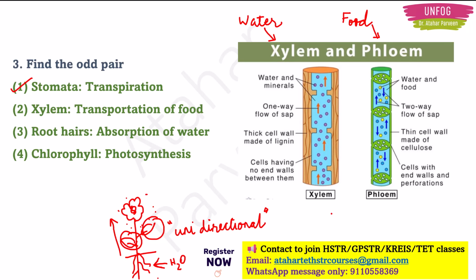Because of this the phloem is bidirectional. What is bidirectional? Bidirectional means this food material is transported in both directions, from upward to downward and from downward to upward. In both ways, this bidirectional movement of food is happening.